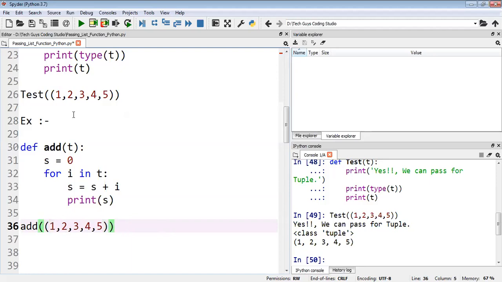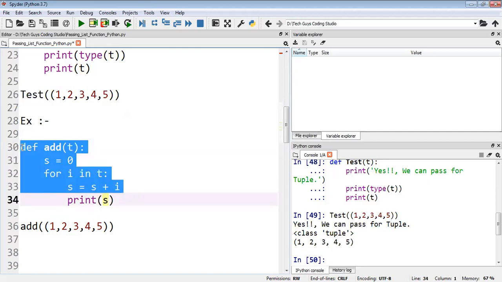See, so now this is the method, right? So here I'm passing this tuple. This is my tuple. This is my add method, right? So as soon as I call this method, my control will go here. This tuple will come here. Now it will see the condition s equal to 0. That means we will initialize the sum equal to 0. Then it will check the t in s. Then it will check s is equal to s plus i, initially s equal to 0, right? Then we will add 1, 1 plus 0 is 1, so it will print 1. Then later, again control will come here, and the number will be incrementing. So like this it will work.